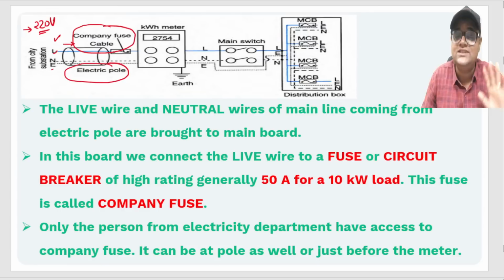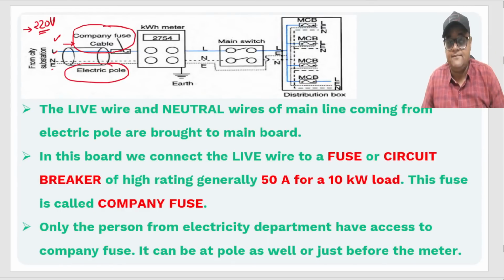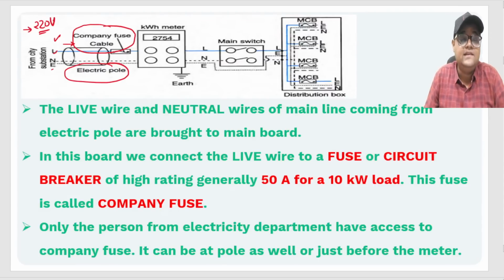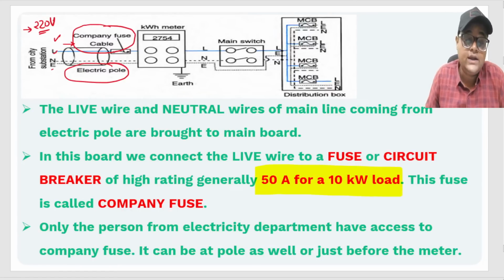We cannot access these fuses, okay? And they have a set rating. Depending on the load, we'll be deciding the rating of these cable fuses. Normally, 50 ampere is the reading if you are operating for a 10 kilowatt load.